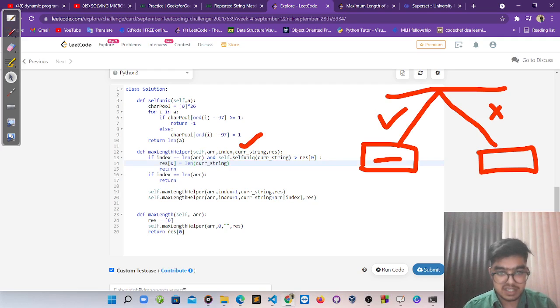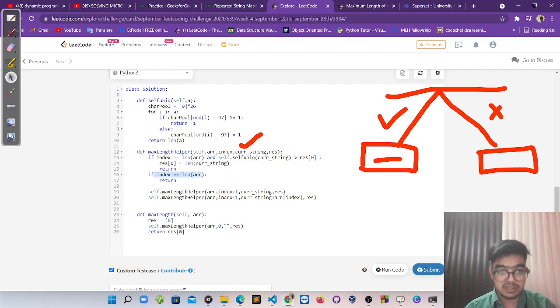So we simply check if it is unique and if its length is greater than whatever length we have so far, we simply update it and return, because we don't want our recursion to move on. And if it is not, we simply return from that, because we have to work on the other calls. I think you can imagine and visualize that.